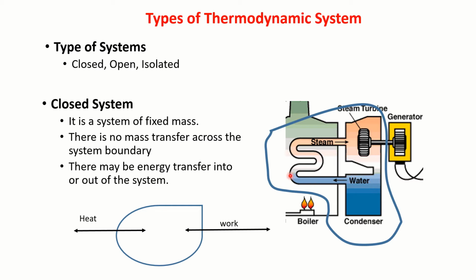The same water again and again. So this matter simply remains within the system. No new water is entering over here, and we are not letting the steam go out. That is why we can say a closed system is a system of fixed mass.